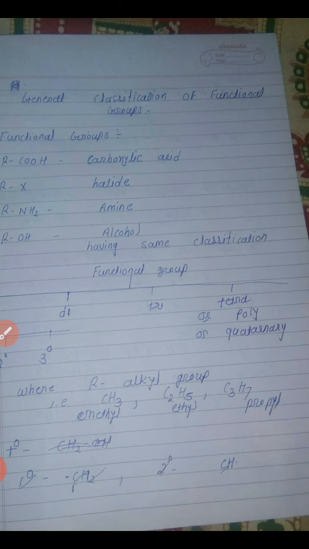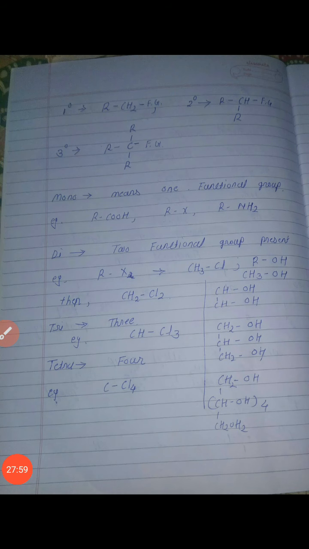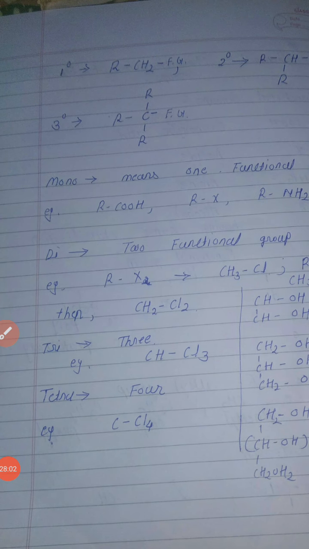Now in second types, we see here, that is the primary. This one is the primary, that contains RCH2. Secondary contains RCHR, and this one is the tertiary, RCRR functional group. Instead of Fg, we can put any, that is COH, X, or NH2. So student, you should write. Now here is an example of functional groups also. You should write halides functional group classification, amines functional group classification, and aldehyde functional group classification in the next period. Okay, thank you so much.